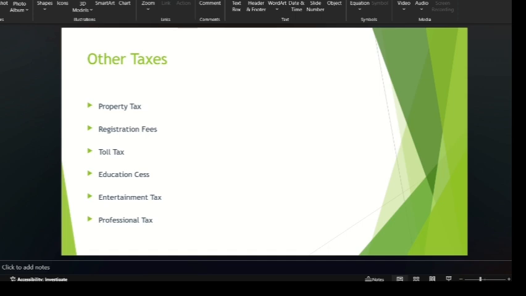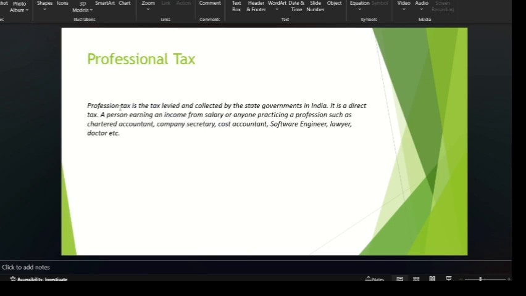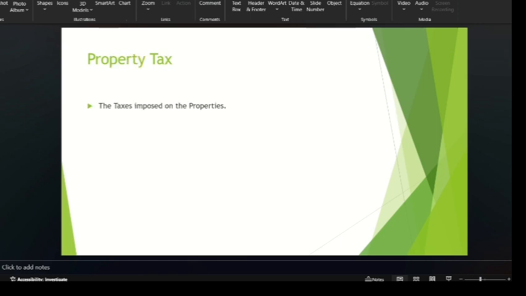Property tax we all know. Coming to registration fees and professional tax. Professional tax is a direct tax collected on professions, for example lawyers, cost accountants, doctors, chartered accountants. Whoever it may be, based upon the profession, they should pay a certain amount of tax.